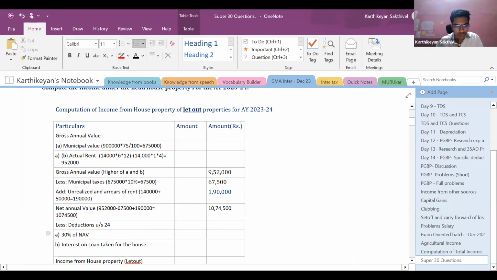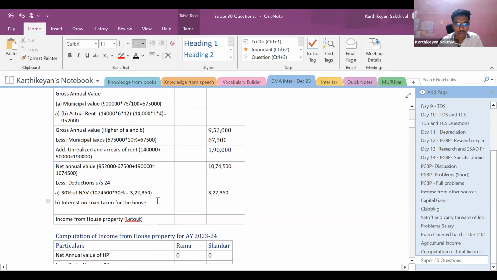Of this 10,74,500, we can claim 30% as reduction for NAV, right? So 10,74,500 into 30% comes to 3,22,350. So this 3,22,350 can be claimed as reduction.